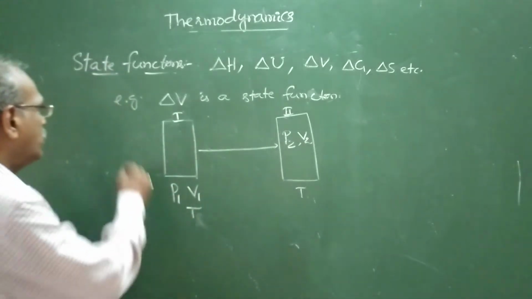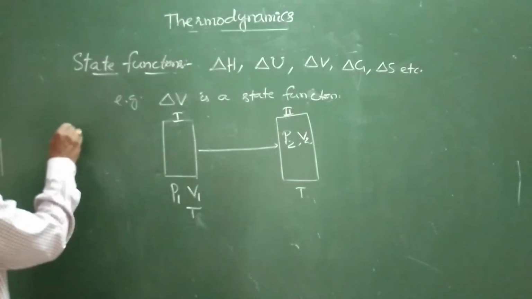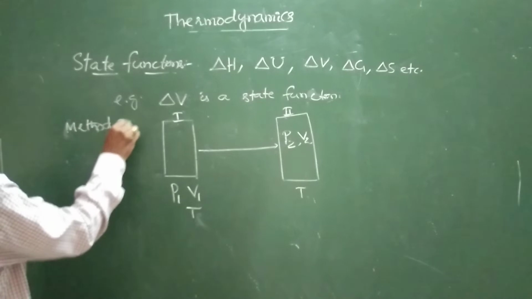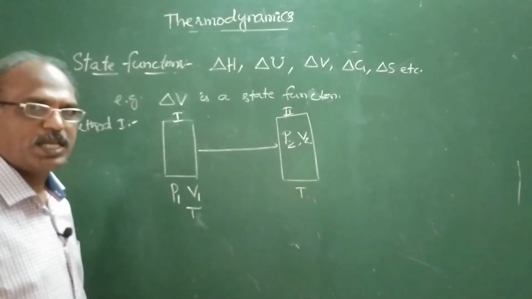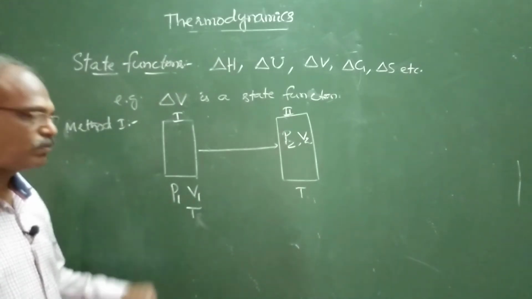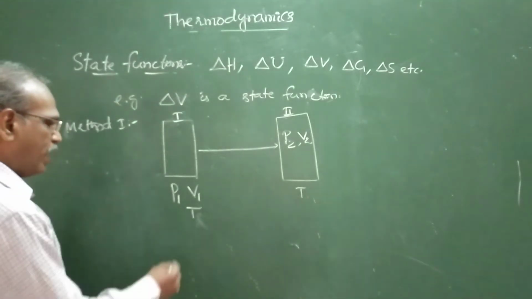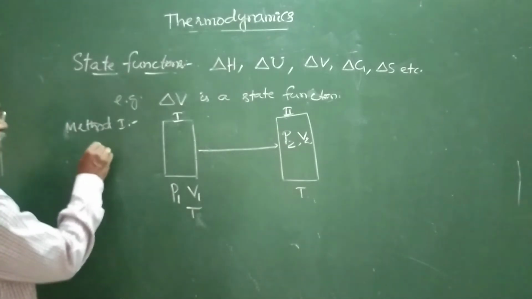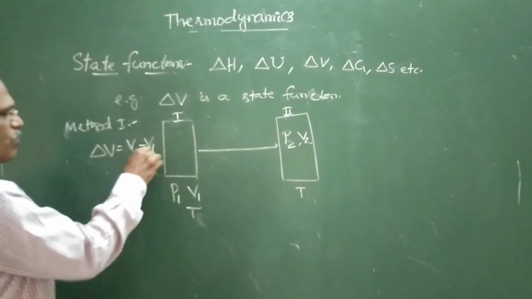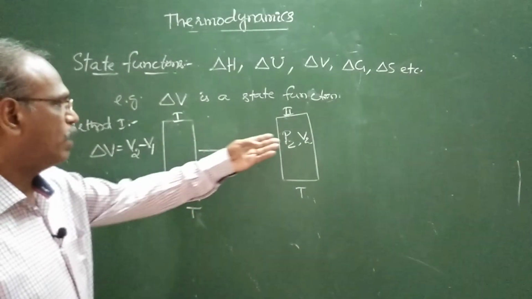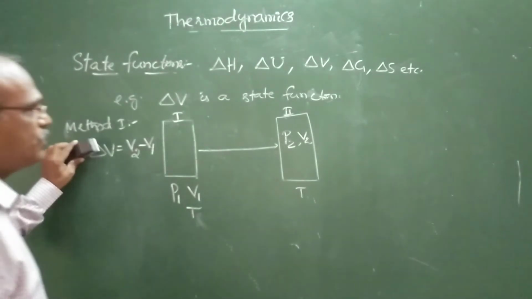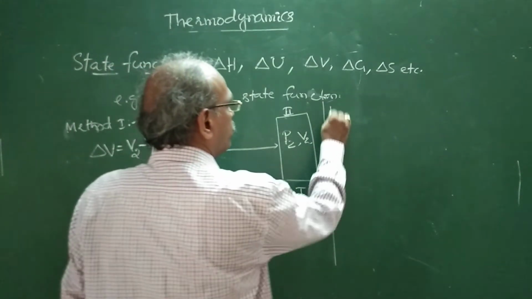First see, in method 1, say it is done in a single step. Now, the final change in volume, delta V, is said to be V2 minus V1, final volume minus initial volume. Now, let's consider method 2.